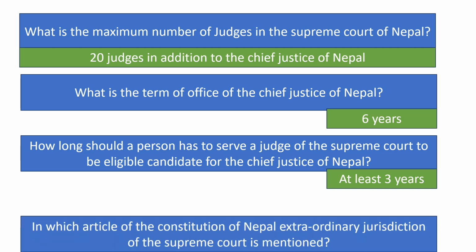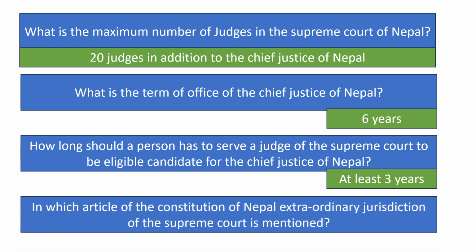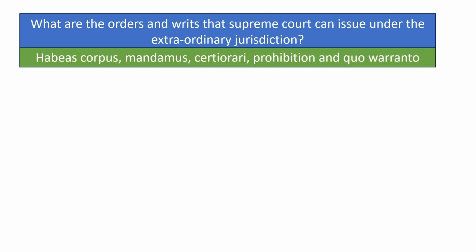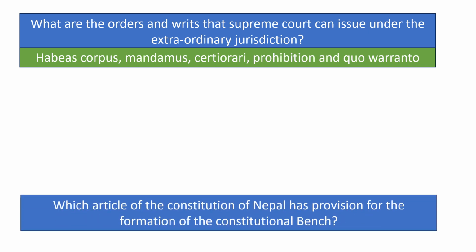At least 3 years. In which article of the Constitution of Nepal is the extraordinary jurisdiction of the Supreme Court mentioned? Article 133. What are the orders and writs that the Supreme Court can issue under the extraordinary jurisdiction? Habeas corpus, mandamus, certiorari, prohibition and quo warranto are 5 writs and orders that the Supreme Court and even the High Courts can issue under their extraordinary jurisdiction.